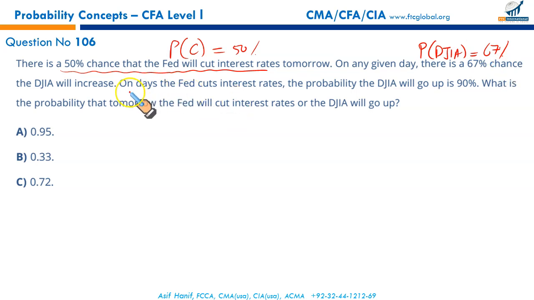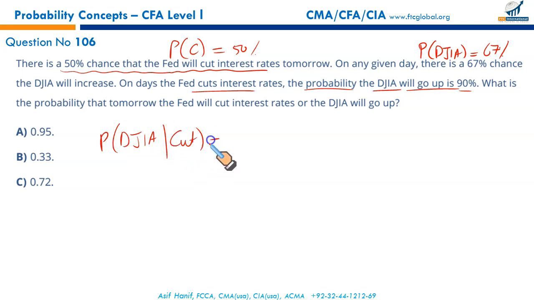On days the Fed cuts interest rates, the probability of the Dow Jones Industrial Average going up is 90%. That is, probability of the Dow Jones going up, provided there is a cut in interest rate, is 90%. We have laid down whatever is given.